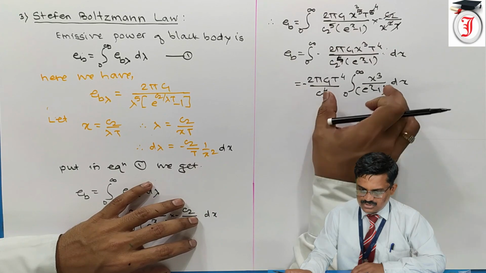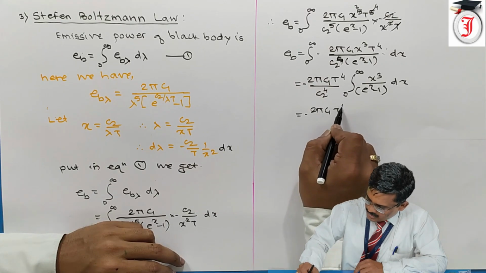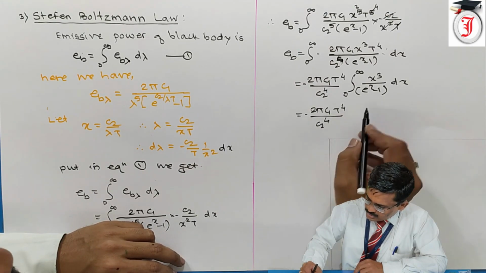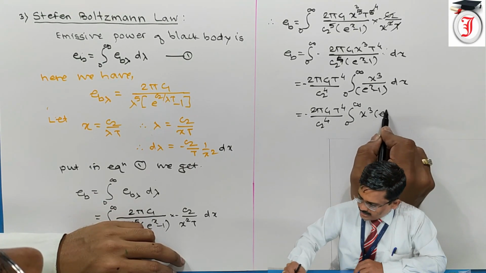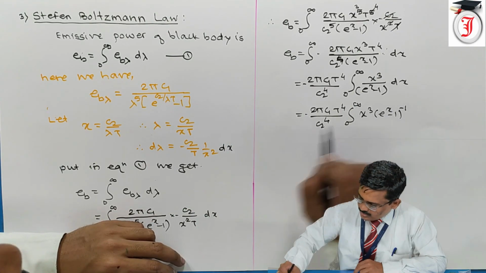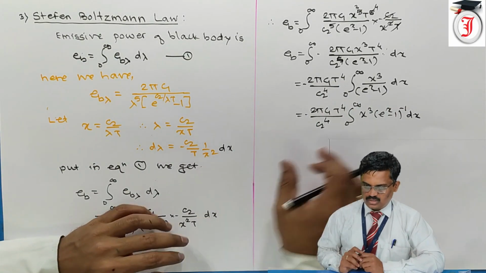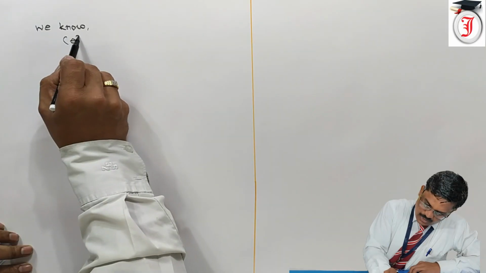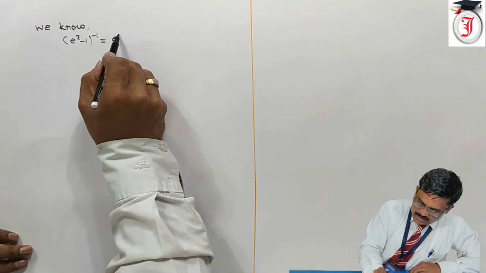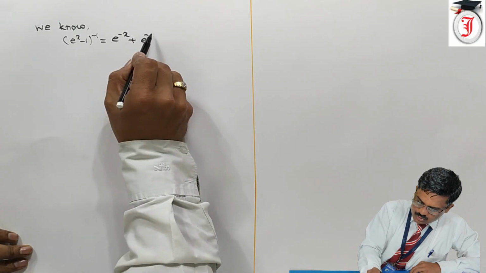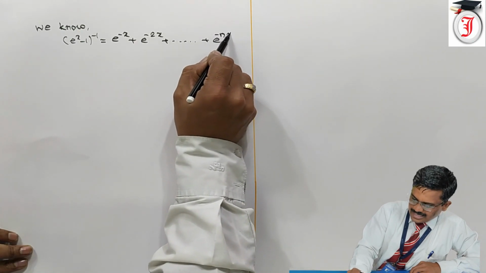Now we have to integrate this equation. So simplify first and then integrate. So minus 2 pi C1 T raised to 4 upon C2 raised to 4, integration 0 to infinity x cube into bracket e raised to x minus 1 raised to minus 1, into dx. Now let us integrate this equation. E raised to x minus 1, raised to minus 1, is equal to e raised to minus x plus e raised to minus 2x plus and so on, plus e raised to minus nx.